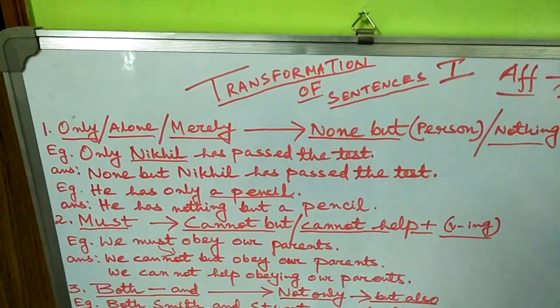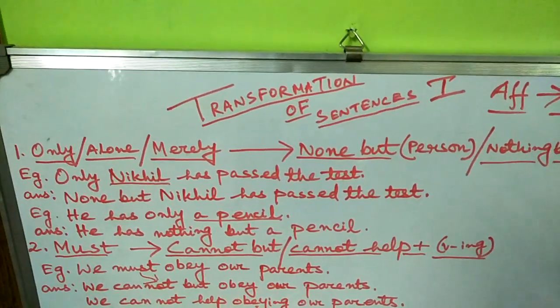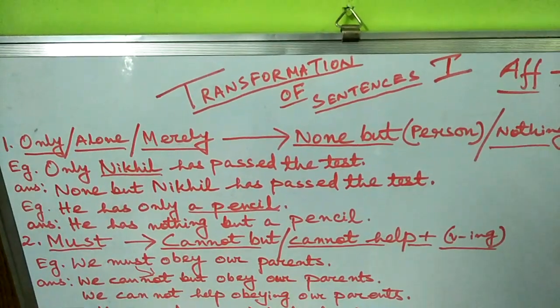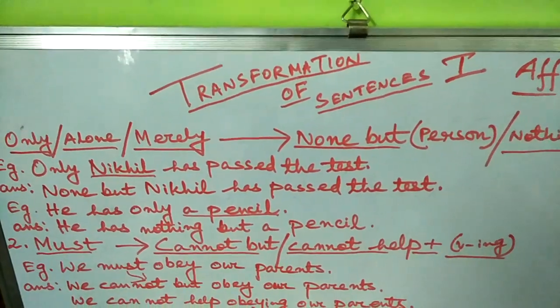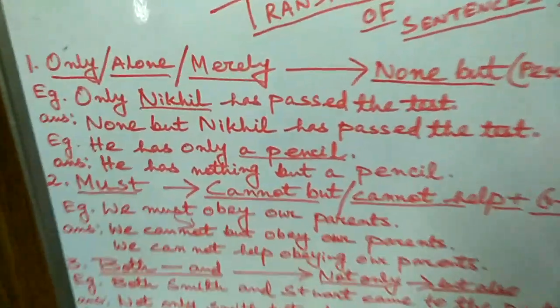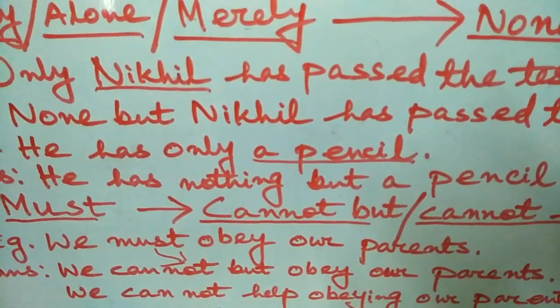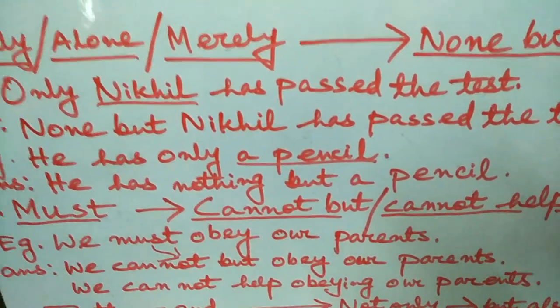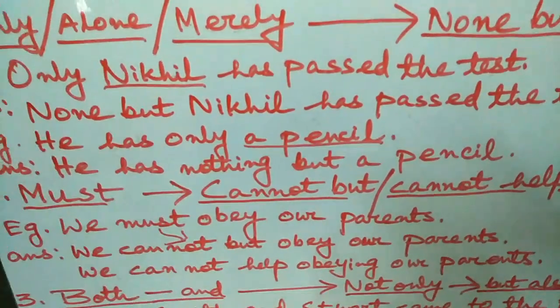Number 2. If in the sentence must is used, you have to change it with cannot but. You can also change it with cannot help. Then you have to use the ing form of the verb. Let's look at the example. We must obey our parents. It will be changed into, here must is replaced by cannot.